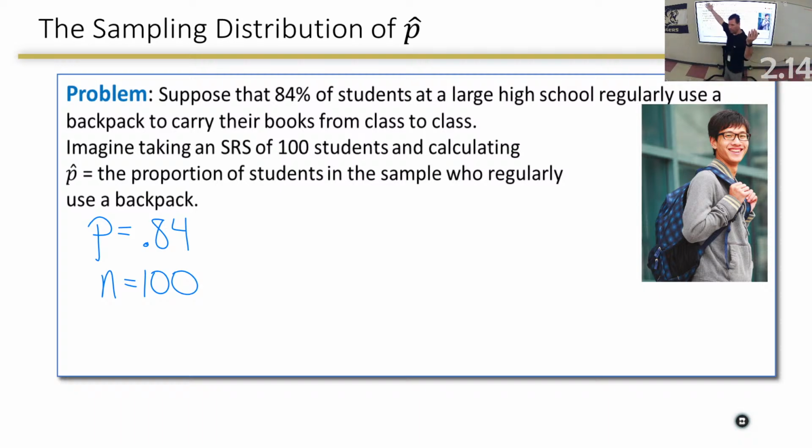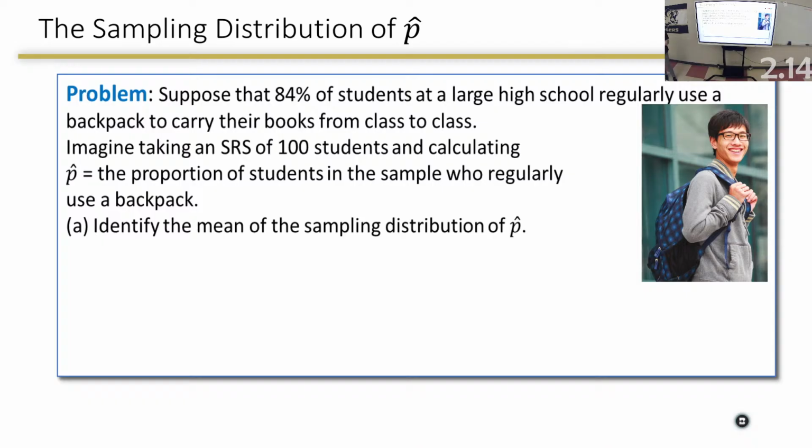Because it was all high school students. It wasn't the sample. That was all high school students. Identify the mean of the sampling distribution. Again, notation is very important. I could cheat right here and probably say 0.84 and you'd be okay. I would probably even go this far.